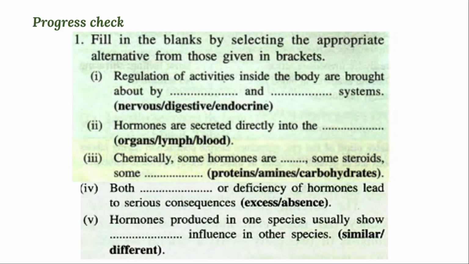Body function is brought about by the nervous system and the endocrine system. We already discussed that proper body function should be attained by two systems. One is the nervous system, with nerve to nerve signal transduction. The nervous system mainly regulates body activity first, and also the endocrine system, which secretes the hormones. The second question is: hormones are secreted directly into the blood. We already know that only through blood are the hormones carried to reach the target cell.